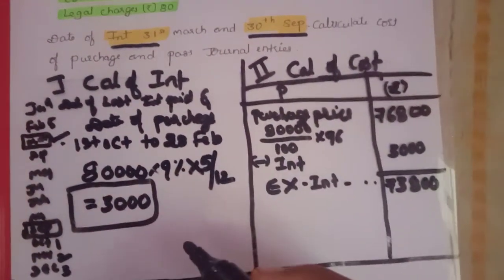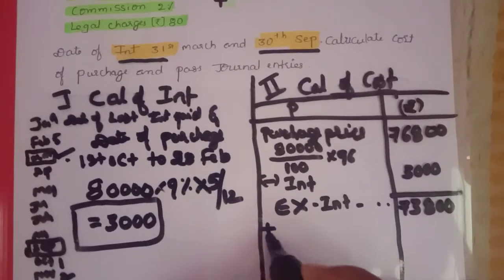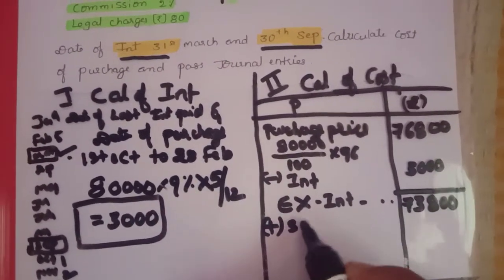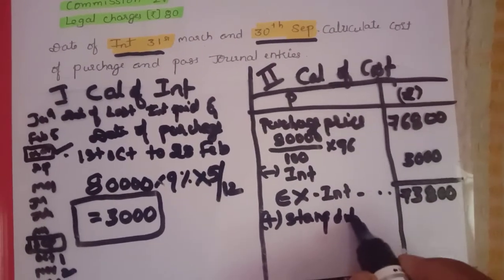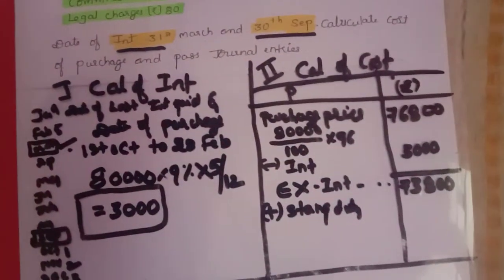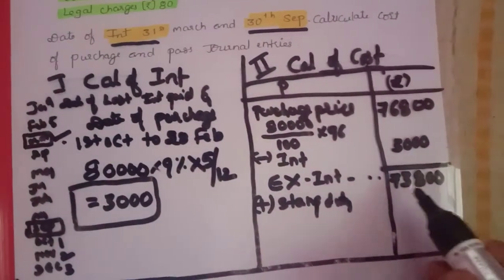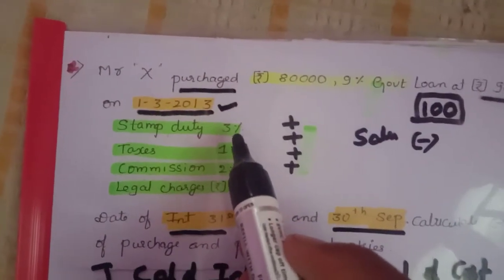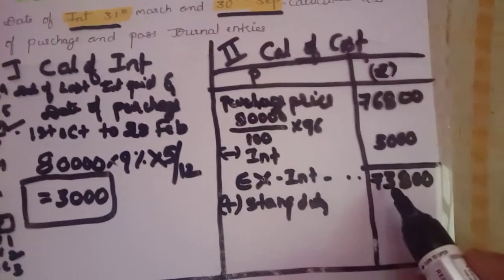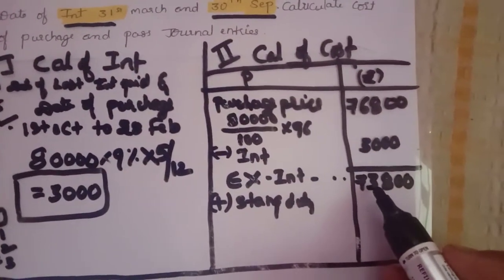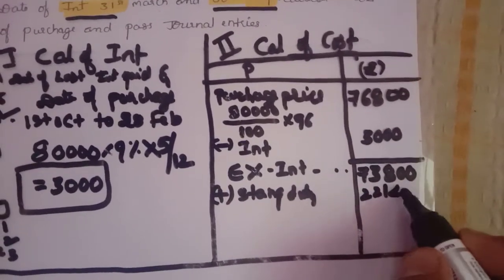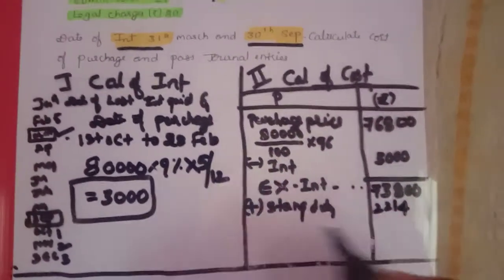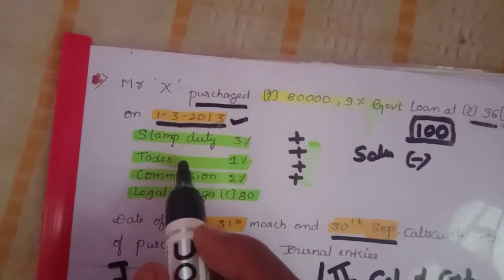Next, we need to add stamp duty. Stamp duty we need to take on ex-interest price. Stamp duty is given as 3%, so 73,800 into 3%. You will get 2,214 rupees.